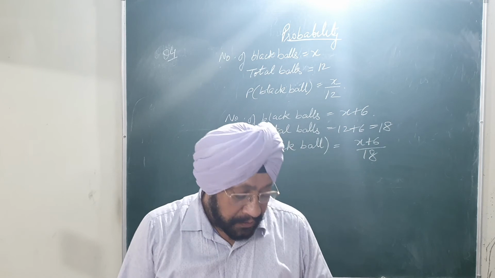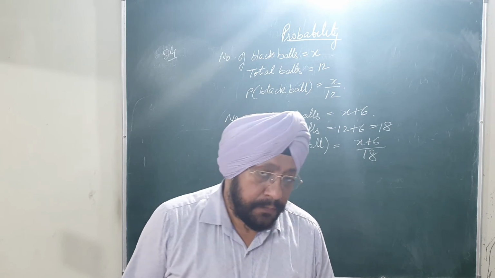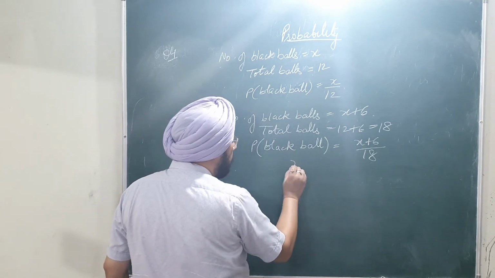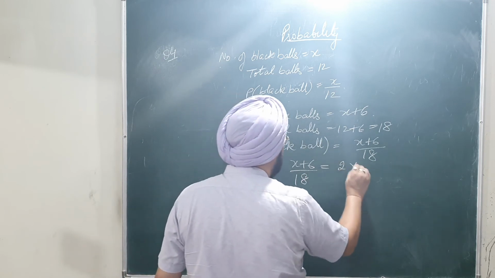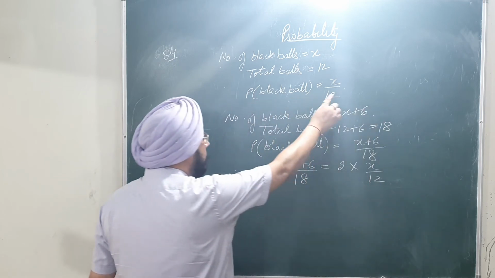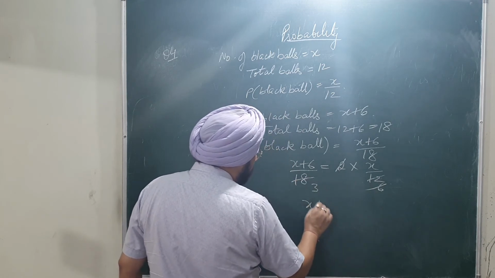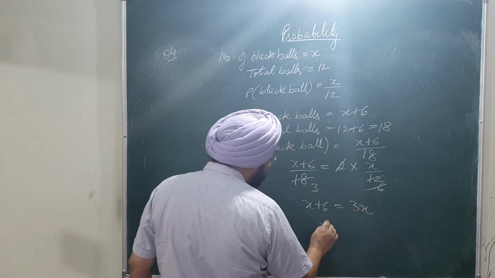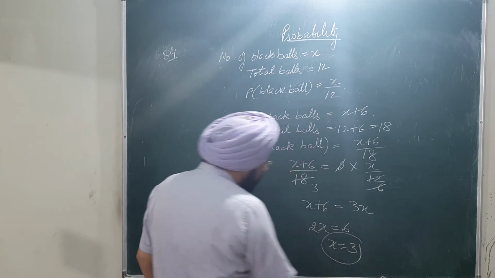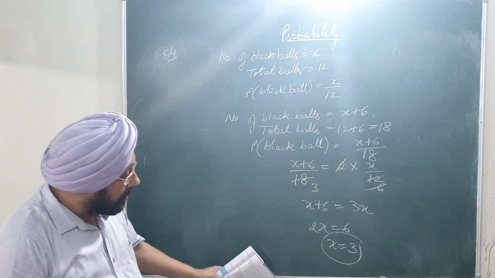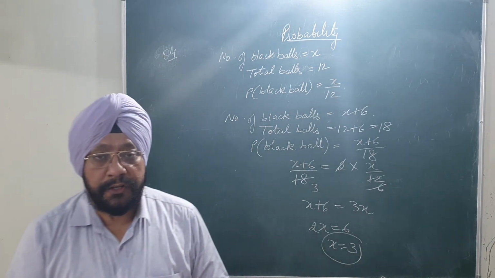Now what is the condition? The probability of drawing a black ball is now double of what it was before. It means the probability of the new ball must be equal to twice the probability of the black ball in the previous case. So when we cancel this, on cross multiplying, we get 2x equal to x plus 6, or x is equal to 3. So it means the value of x must be equal to 3. So this is sum number 4. So let's come to the last question number 5.